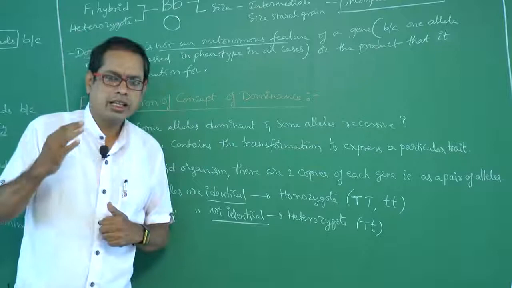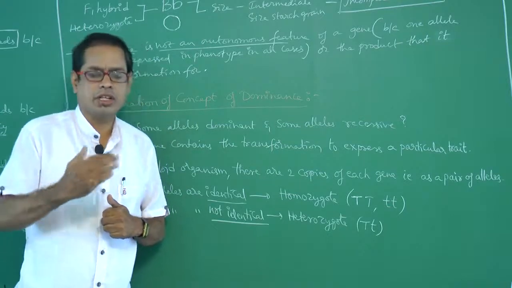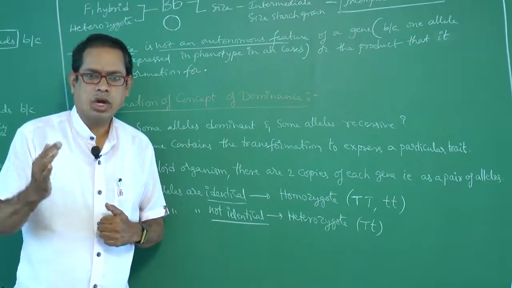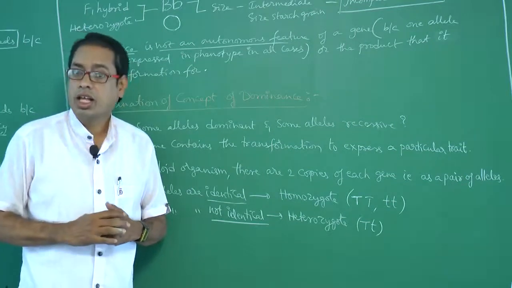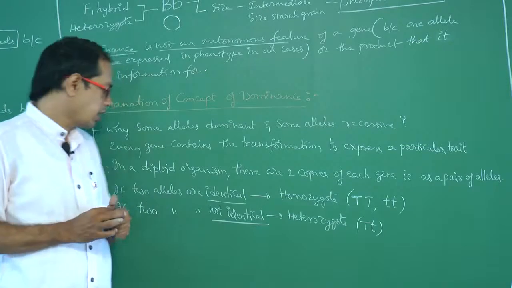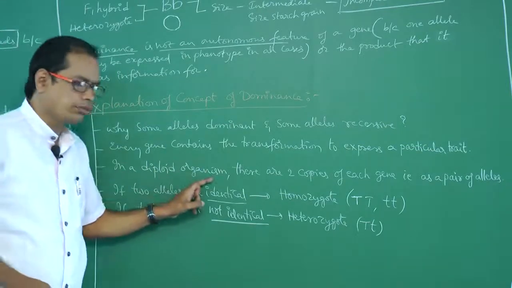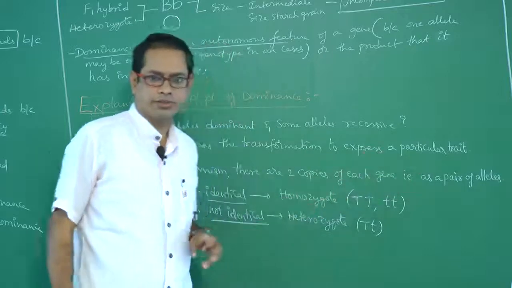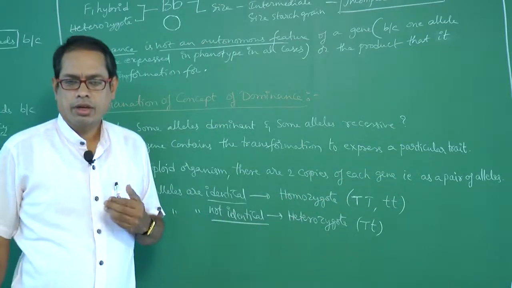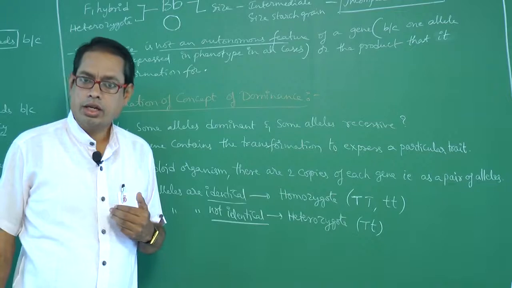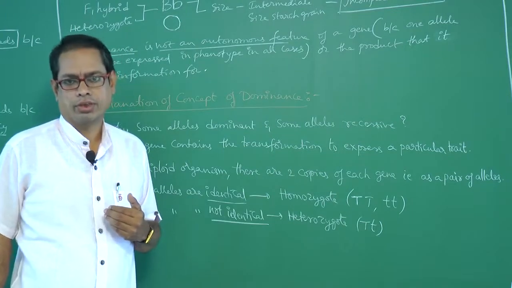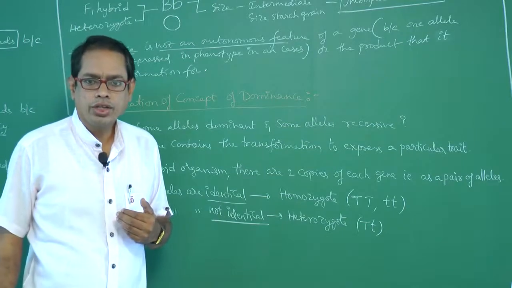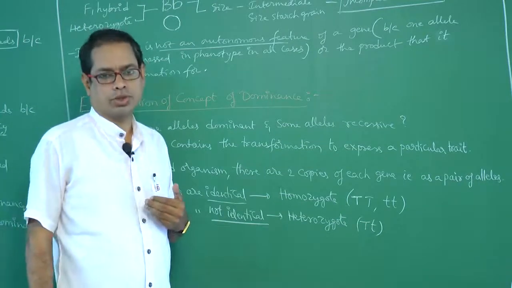So the character that is expressed in the F1 generation is called the dominant character. The character that is not expressed in the F1 generation is called the recessive character. Right. In a diploid organism, there are two copies of each gene as a pair of alleles. Human beings are diploid organisms, that means 2n equals 46 chromosomes.